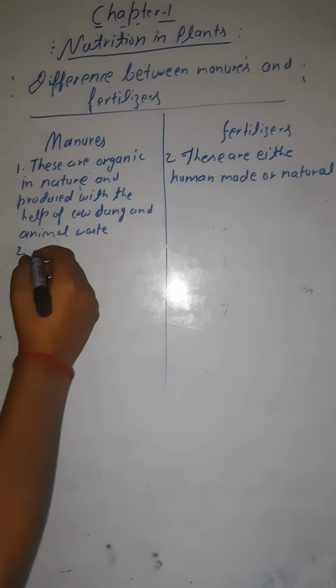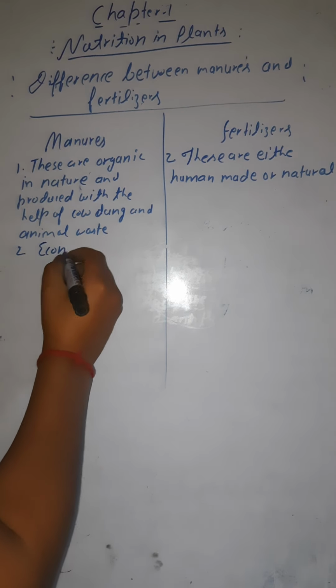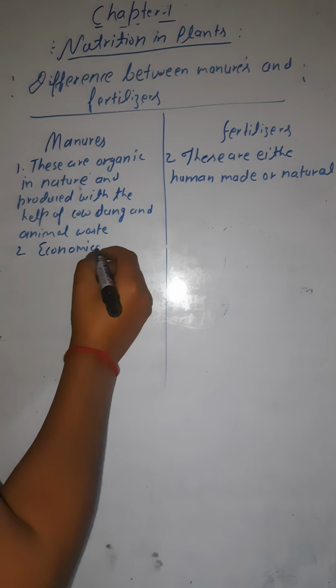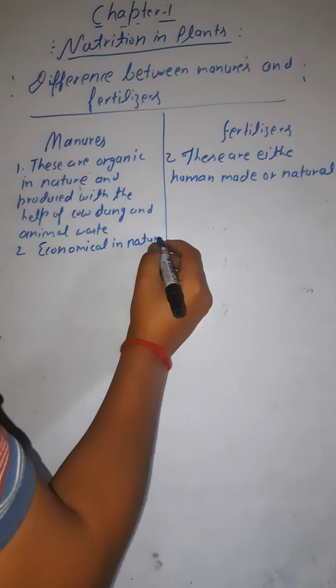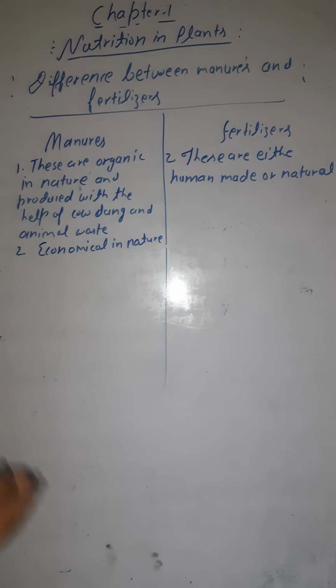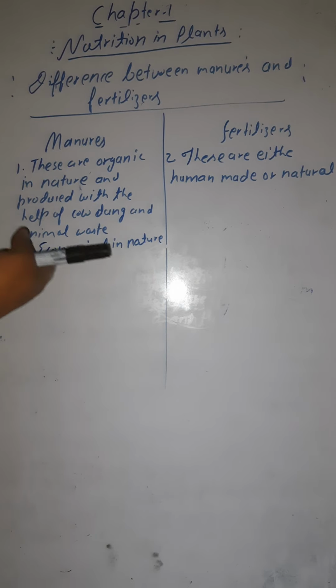Now if I talk about the manures, they are very economical in nature, means they are very cheap. How economical in nature? Because only with the help of cow dung and animal waste you are making them, nothing you are wasting, nothing you are spending here. You do not require any money to purchase these manures, so it's very economical.